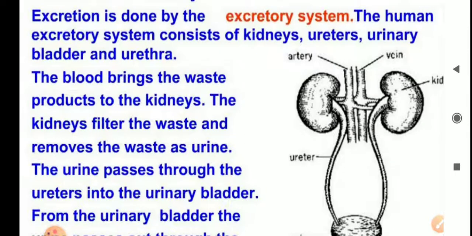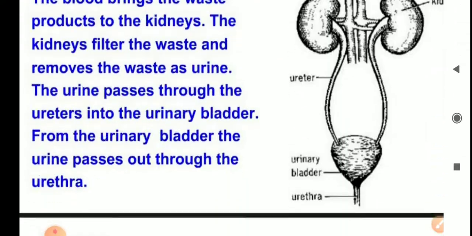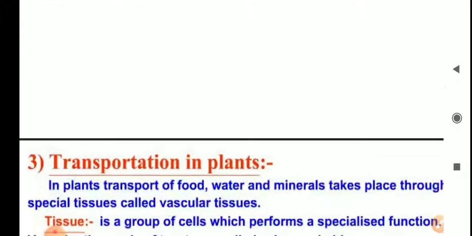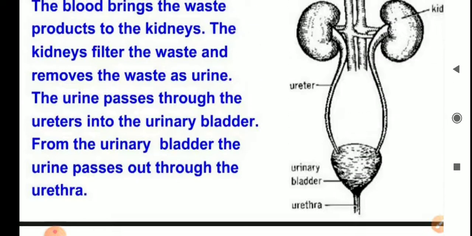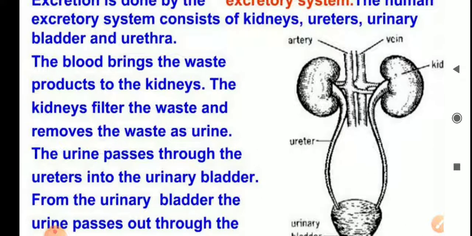Now I hope you understand this excretion in animals. Now we will study about excretion in animals. In animals, birds and lizards excrete uric acid. Okay, they remove uric acid from their body. And fishes excrete their cellular waste in the form of a gaseous substance called ammonia.